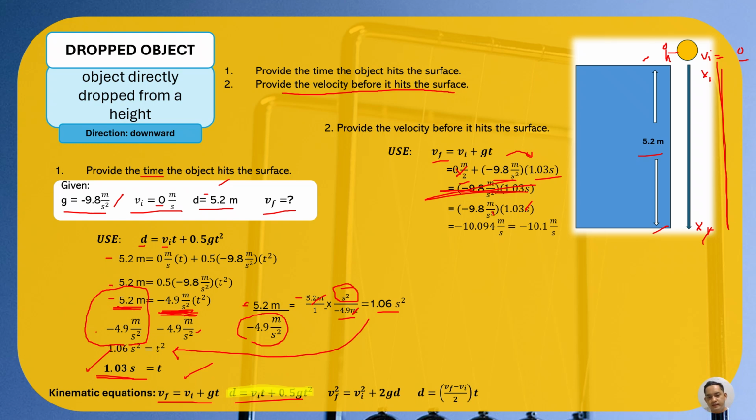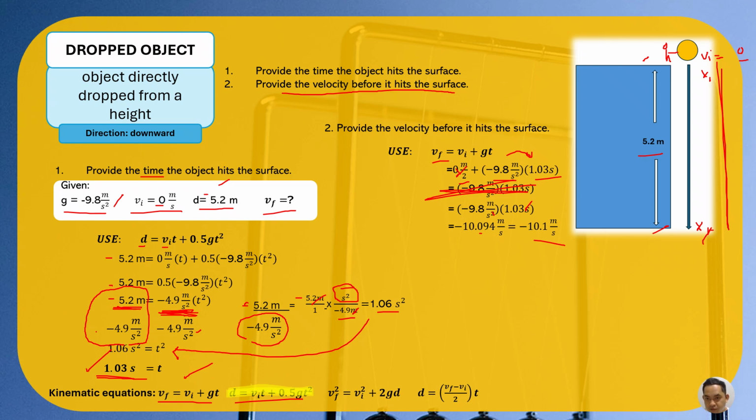So the answer is approximately negative 10.1 meter per second when rounded off. We look at the number beside the 0, that's 9, so we add 1, and you get negative 10.1 meter per second, the final velocity before reaching the ground.